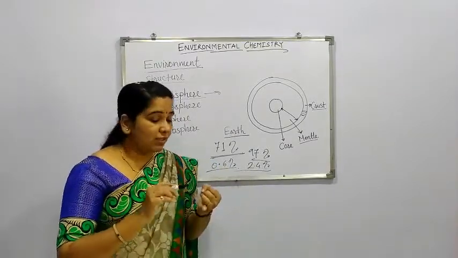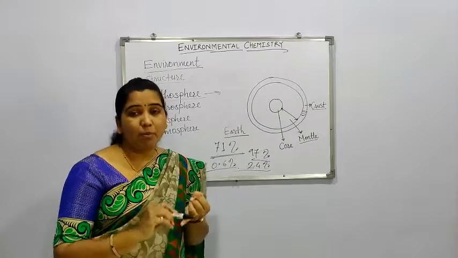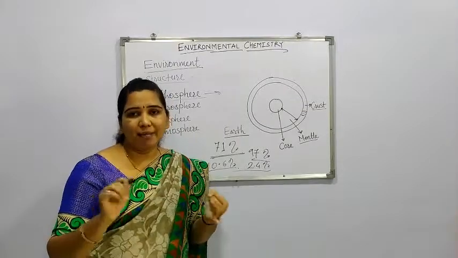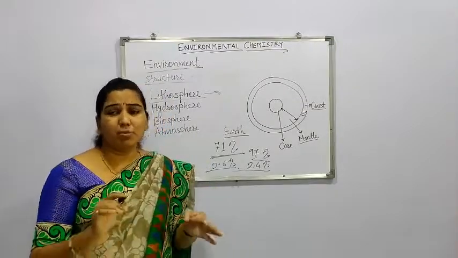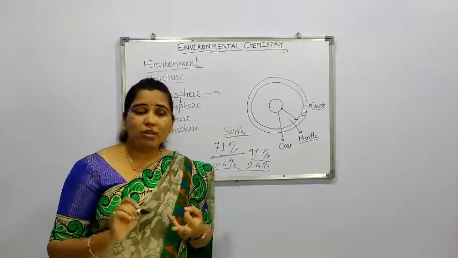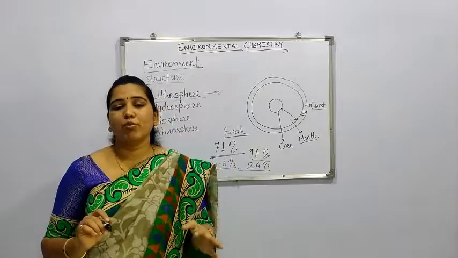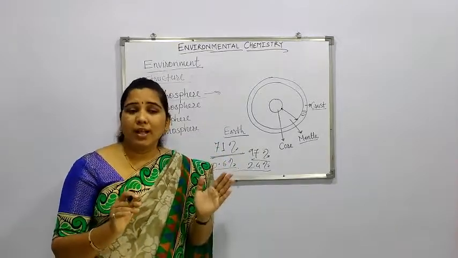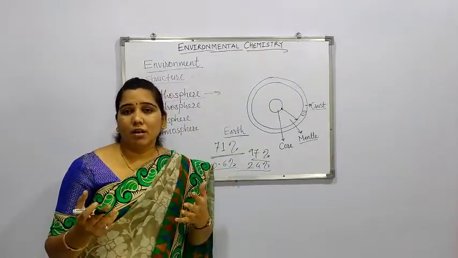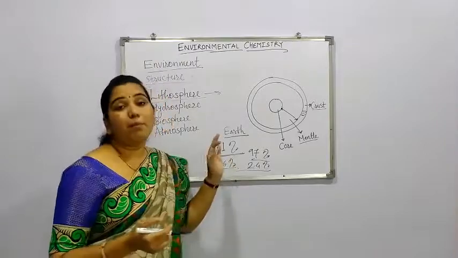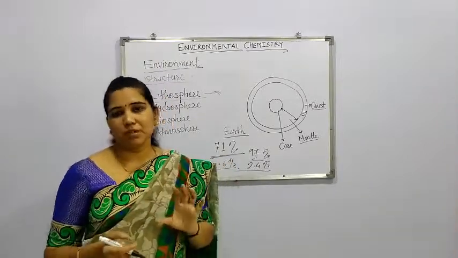That water is present in rivers, lakes, ponds, dams, bore water, well water. So that water present on the surface of earth and useful for us, the potable water, is present only up to 0.6%.